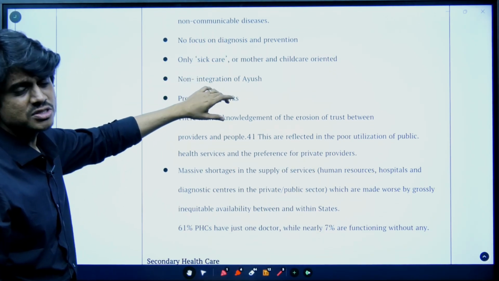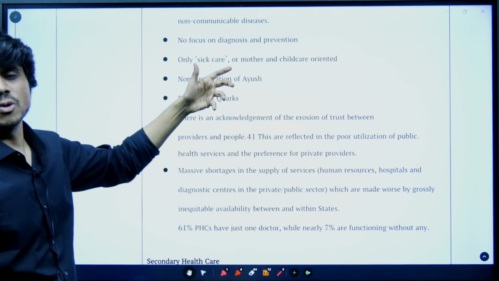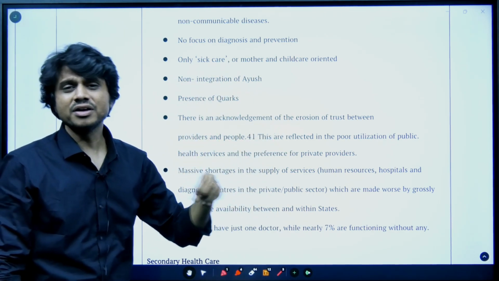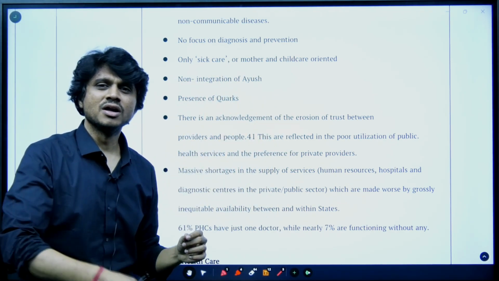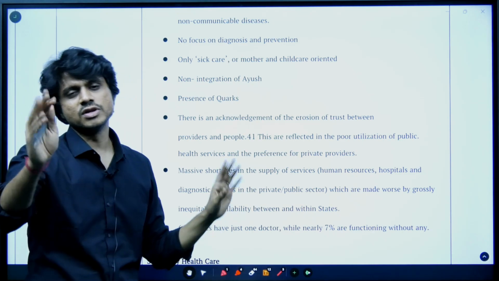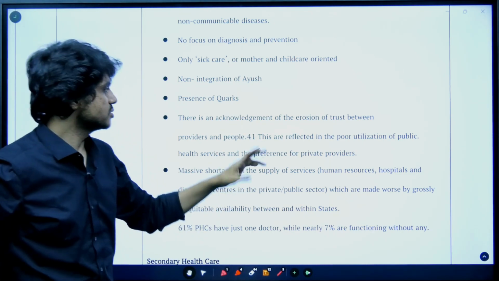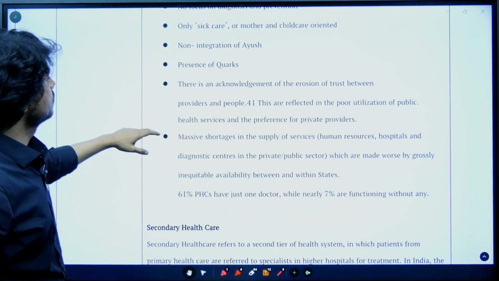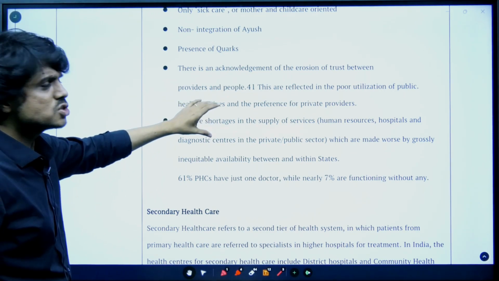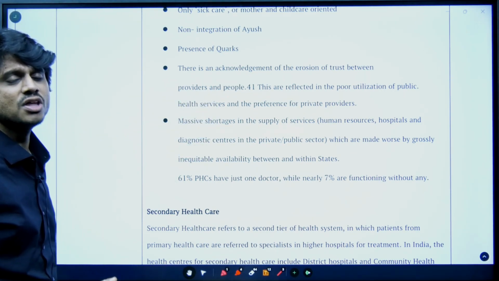Presence of quacks means those people who do not know much, they are not professionals. Some kind of doctor says, okay, use this medicine, you will get cured. Such kinds of people are called quacks. And also people have lost trust. They do not want to visit the government hospital.